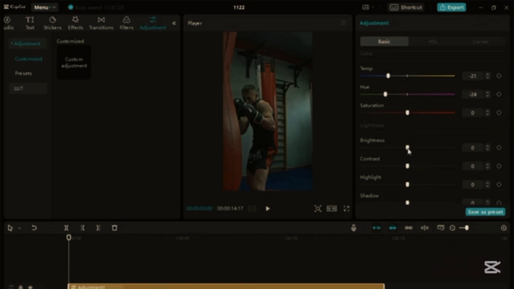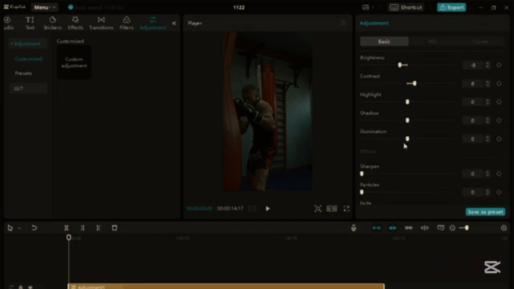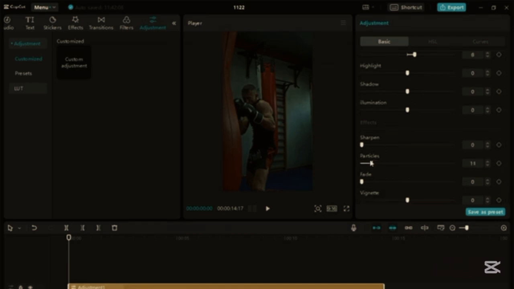Next, I will adjust the lightness as we want a dark and deep atmosphere. I will decrease the brightness to -8 and increase the contrast to 8. I just pick 8 as my random number. Feel free to adjust to whatever you're satisfied with. Also sharpen it a little bit. We're pretty much done. Take your time to make some changes until you feel good about it.